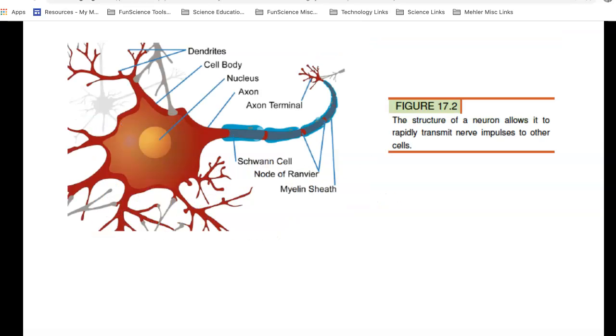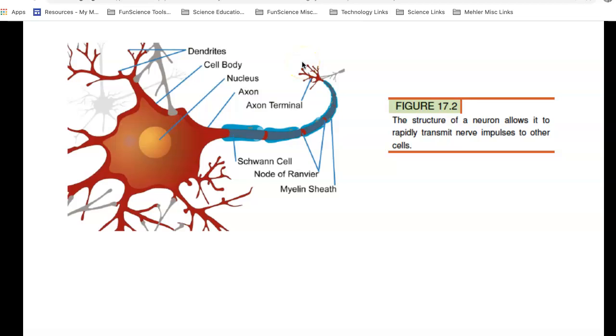So here is a stylized version of a neuron or a nerve cell. You'll notice here's the nucleus to give you some bearing. Here's the body of the cell here. These are dendrites. At the end of these dendrites, they receive the signal from the last neuron, the last nerve cell that this was connected to. It will come in here, and then the signal will go into the axon. It will flow down the axon to the axon terminal and transmit that signal to the next nerve cell.